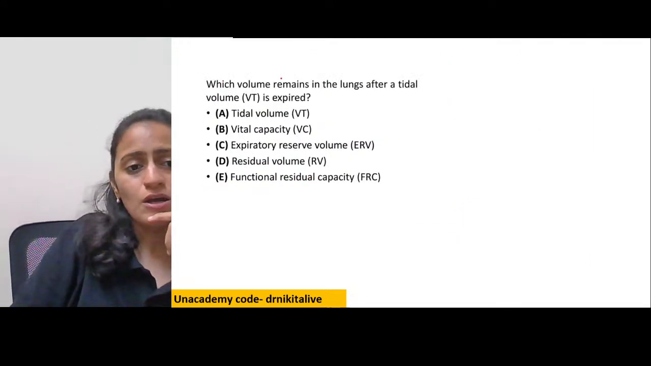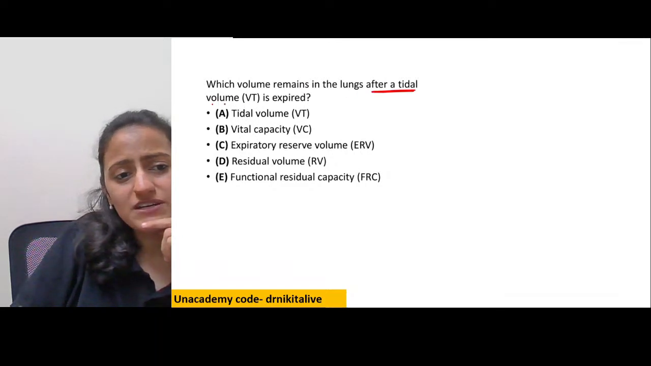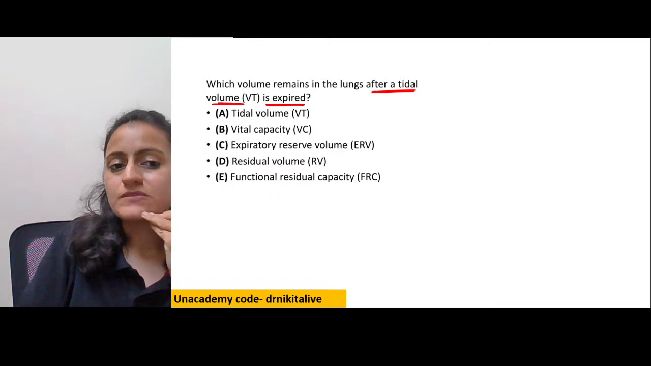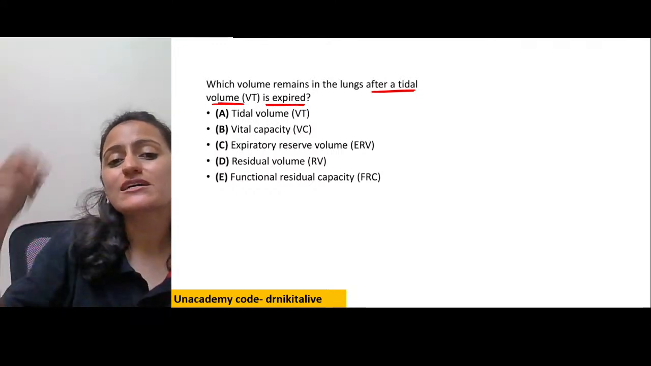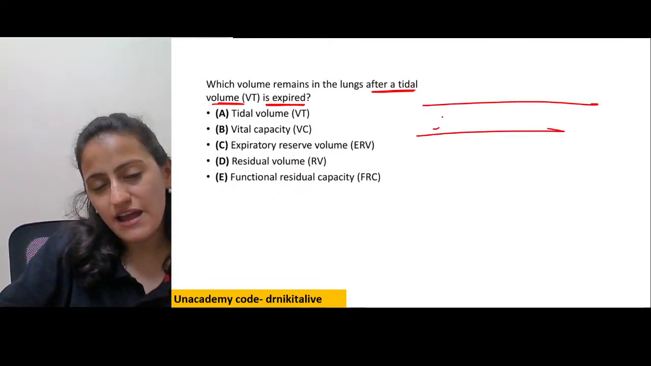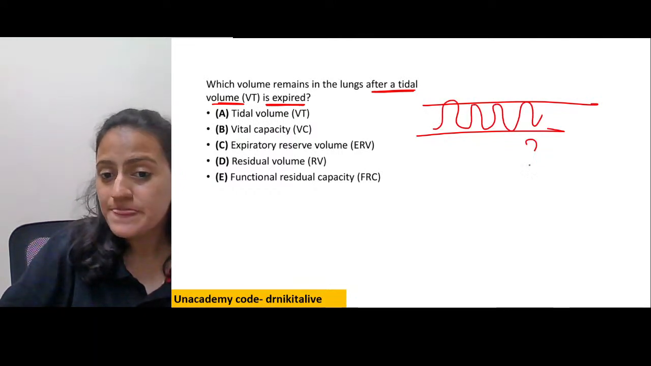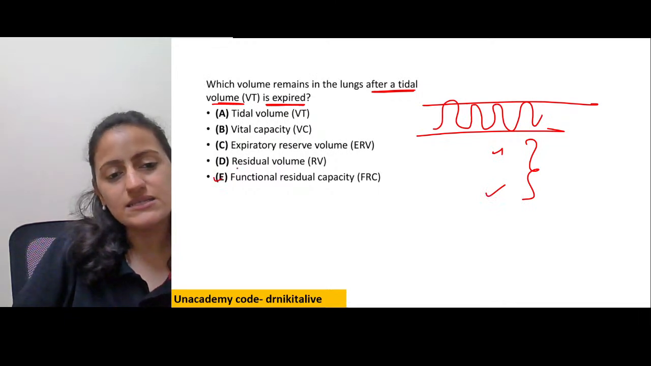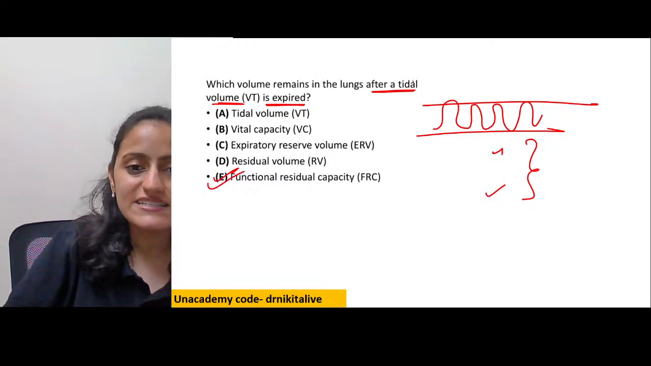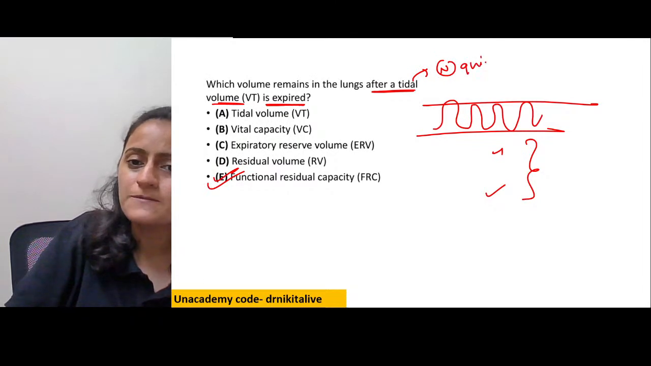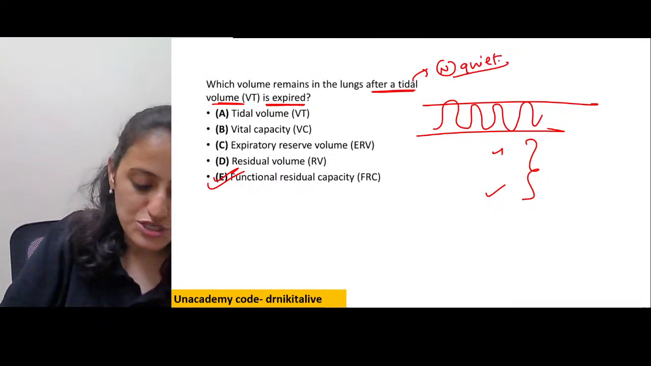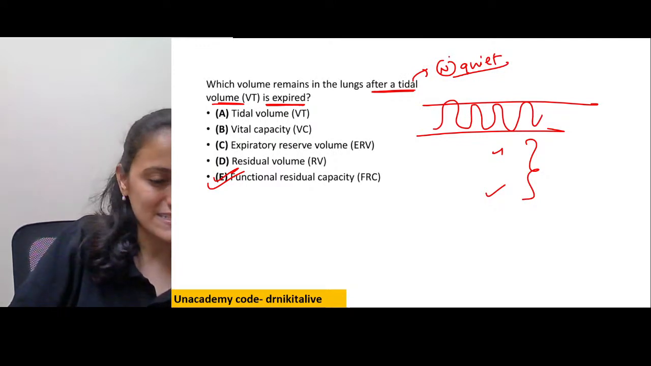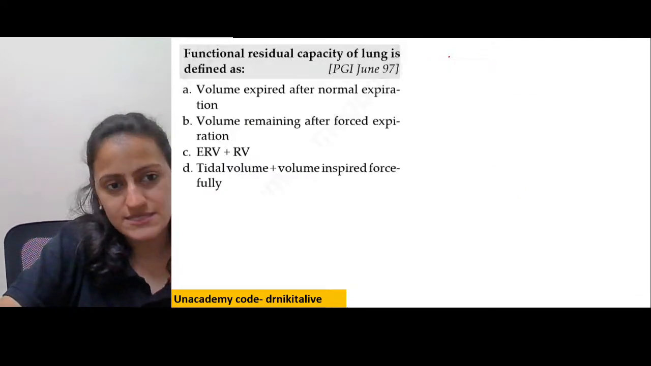Which volume remains in the lungs after a tidal volume is expired? So basically the tidal volume is expired. What remains in the lungs is ERV plus RV, that is the FRC. Tidal expiration is basically the normal quiet expiration or respiration. So the answer will be functional residual capacity. Absolutely right. It's going to be FRC.